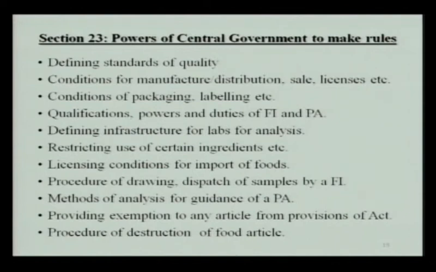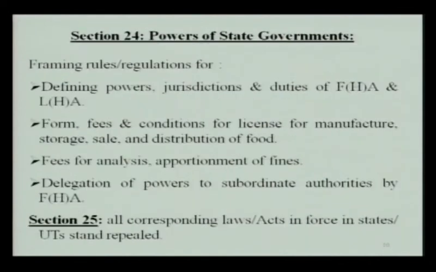It can also make rules for providing exemption to any article from provisions of the act, and it can give the rules for the procedure of destruction of seized food articles. As per Section 24, the powers of state governments are like this. The state governments and or union territory governments can also make their own rules and regulations under this act, but after consultation with the Central Committee for Food Standards and after previous publication.